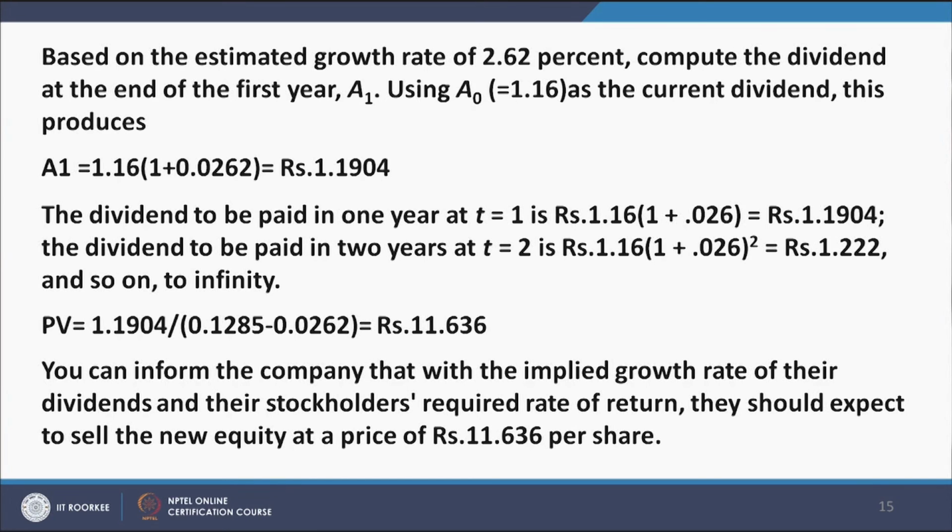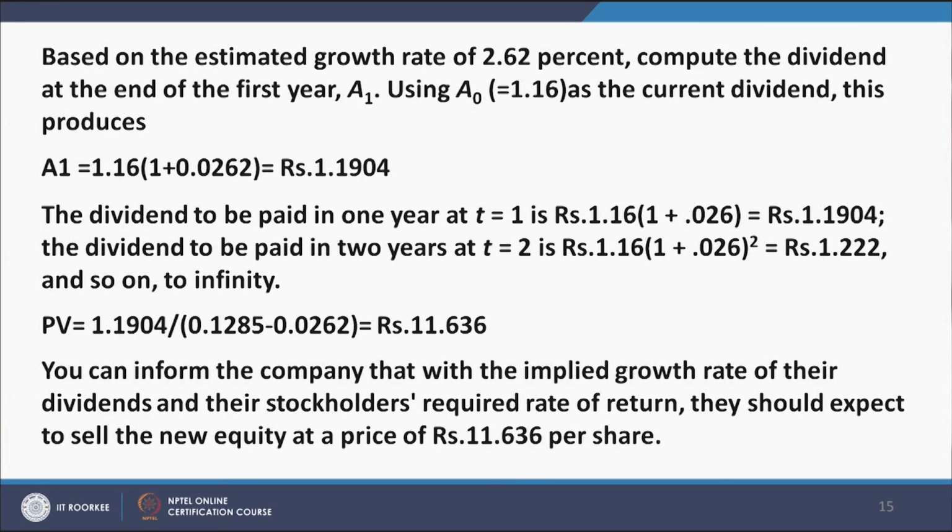The dividend to be paid in 1 year at t equal to 1 is rupees 1.16 in brackets 1 plus 0.026, which comes out to be rupees 1.1904. The dividend to be paid in 2 years at t equal to 2 is 1.16 in brackets 1 plus 0.026 whole square, comes out to be 1.222 and so on up to infinite.